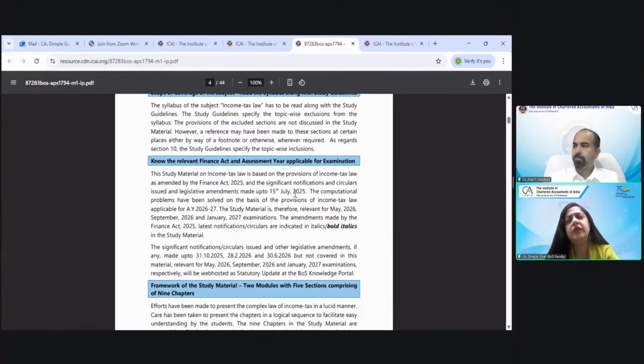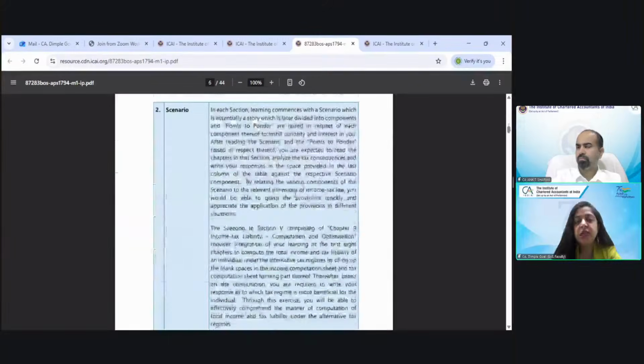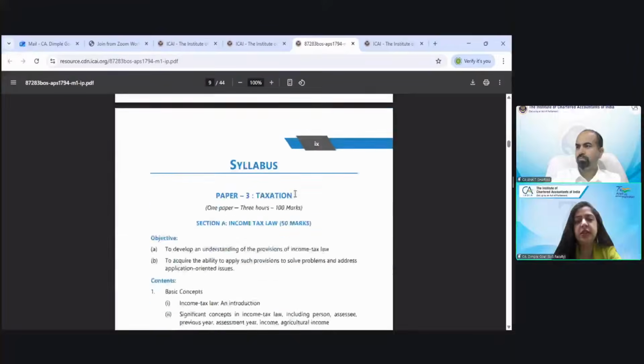And whatever notifications and circulars are issued after 15 July, till 31st October, because the cutoff date for May 2026 is 31st October 2025, six months prior to your examination, will come by way of statutory update for May 2026. For that, you have to wait, students. In this initial phase, this is the thing which I am talking about.